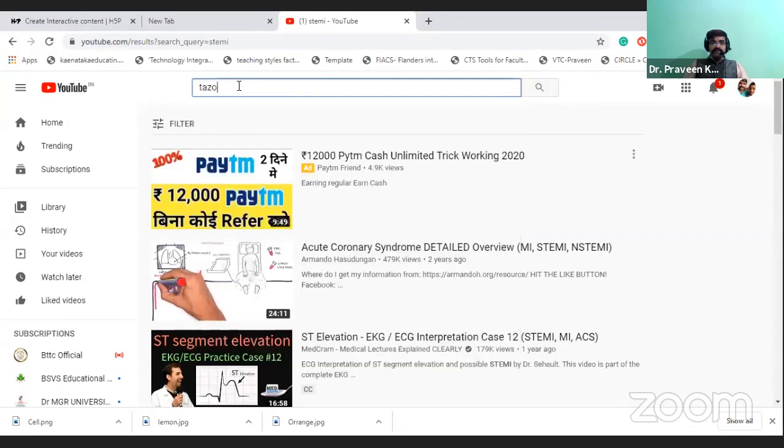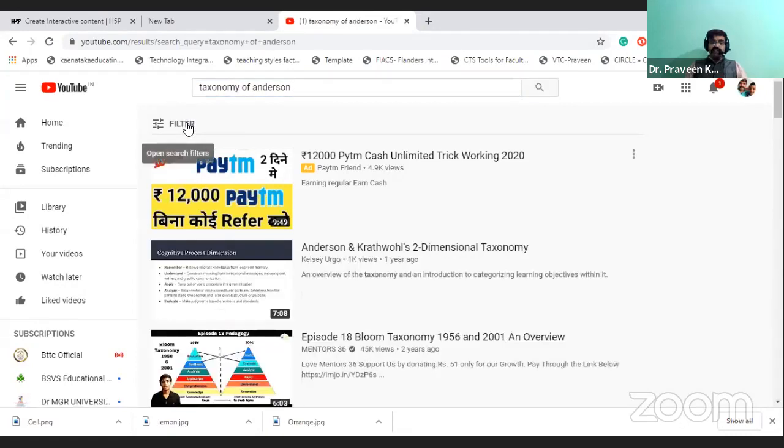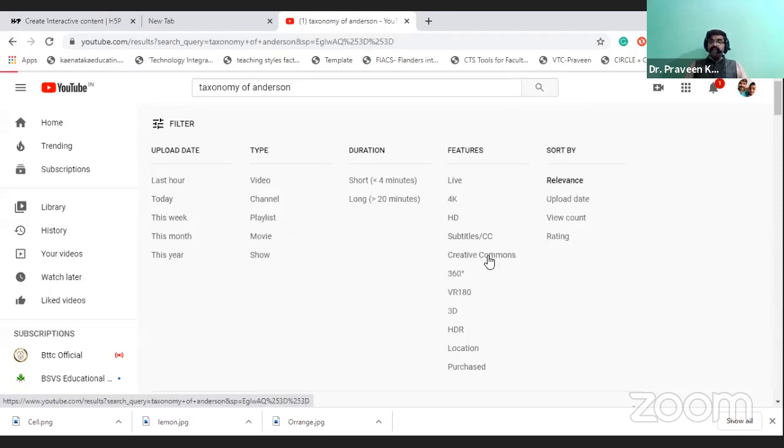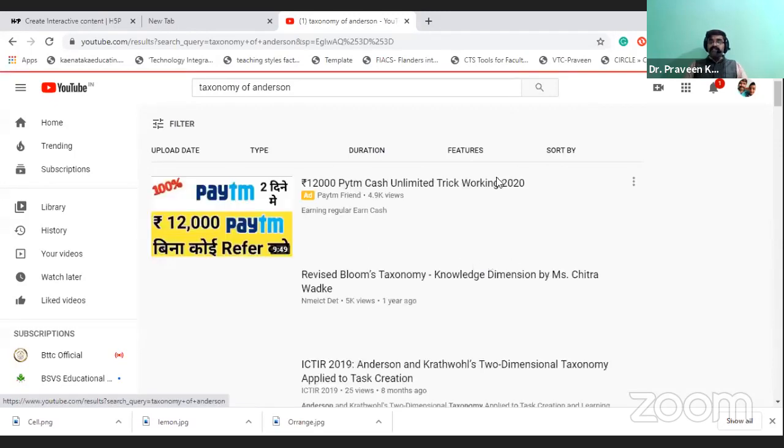I will type the taxonomy of Anderson. Okay, if I click on that, I have given permission to search. Here you can see there is a filter. Click on the filter, and after clicking on it there are 5 options. Under the features, there is an option called Creative Commons. You can select Creative Commons.